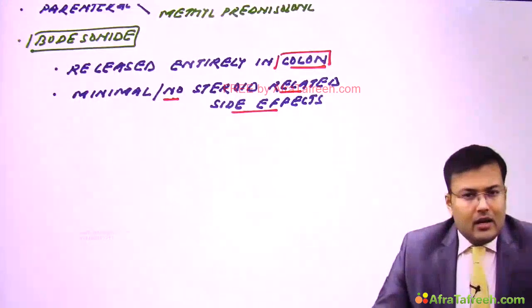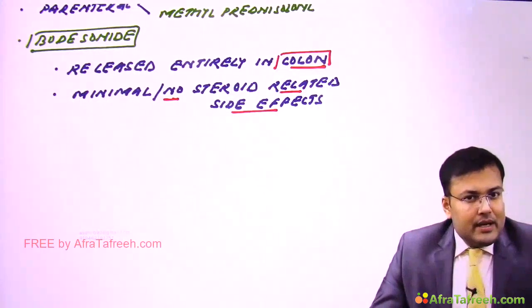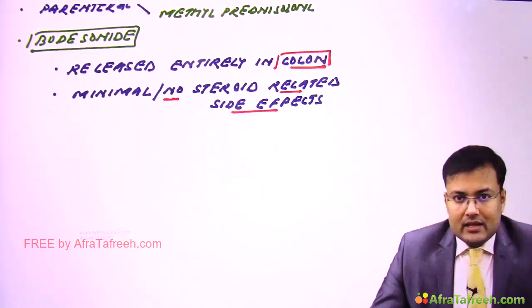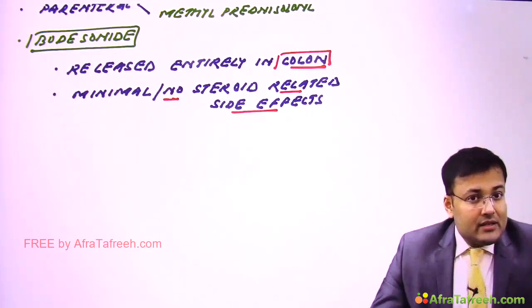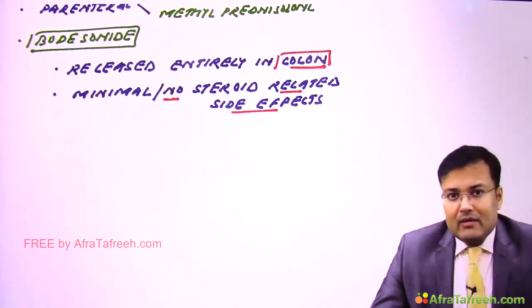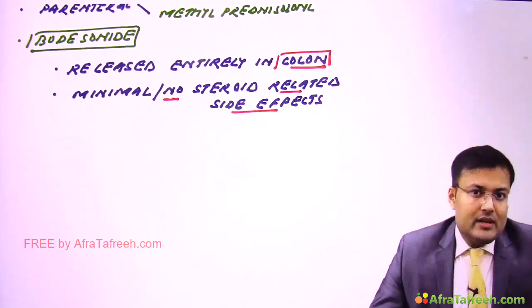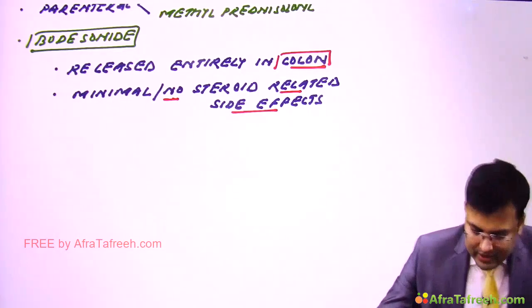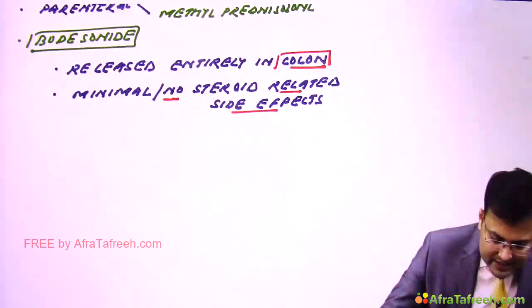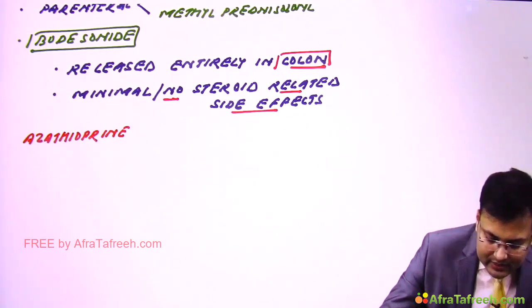Now imagine a patient is having steroid dependent inflammatory bowel disease. In these patients we use azathioprine and 6-mercaptopurine. Okay, so see what's the use of azathioprine and 6-mercaptopurine. Clear?